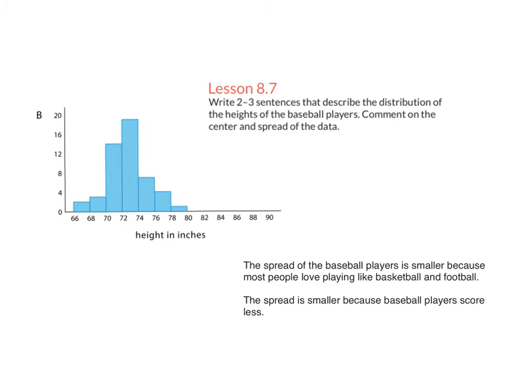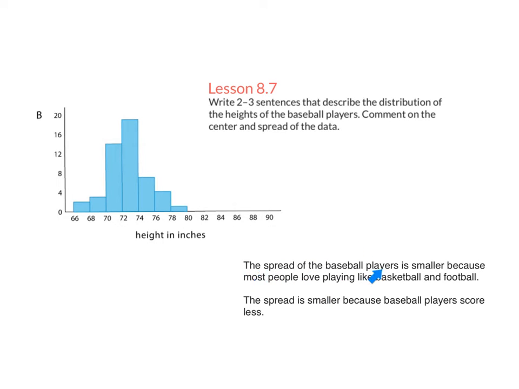Here's a problem from lesson 8.7, talking about a histogram now. Write 2 to 3 sentences that describe the distribution of the heights of the baseball players. Comment on the center and spread of the data. So these are the baseball players in the bars here. These are their heights in inches. Here are 2 answers that don't use the data set.